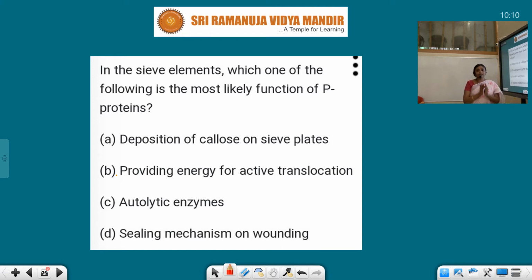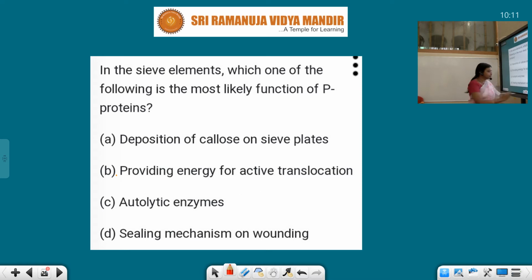But what happens here, sieve cells we generally observe in gymnosperms and pteridophyta. Sieve tubes are seen in angiosperms. These sieve tubes are lacking nucleus. If the cell does not have nucleus, ribosomes and vacuoles, the other activity it cannot perform.